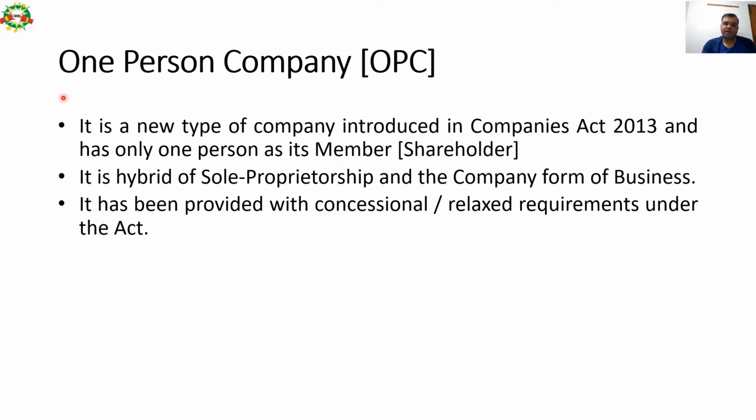One person company, it is a new type of company introduced in Companies Act 2013 and has only one person as its member. So it is nothing but a hybrid model of sole proprietorship and the company form of business. So it has been provided with concessional and relaxed requirements under the Act. Previously sole proprietorship firm used to exist, and even today it also exists. So just to formalize that single man arrangement, this one person company concept has been introduced in Companies Act 2013.